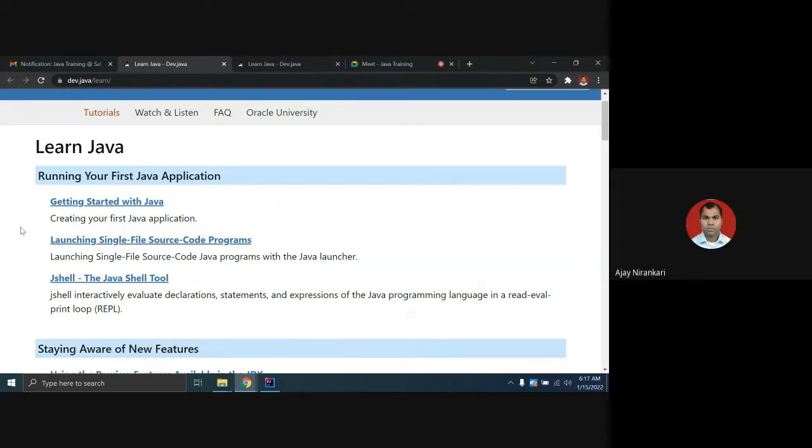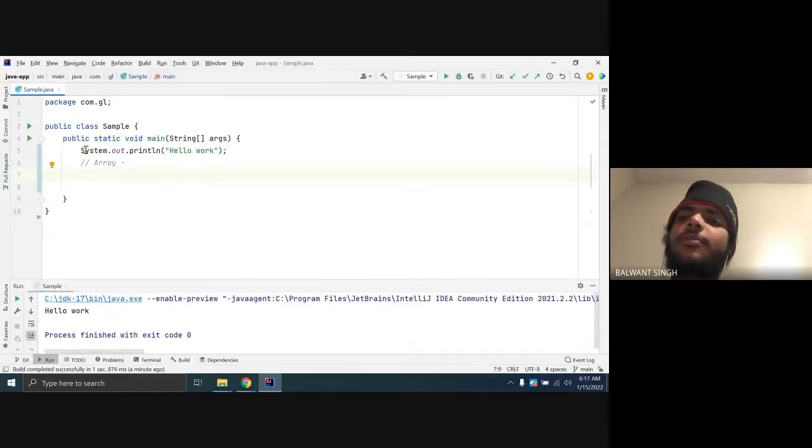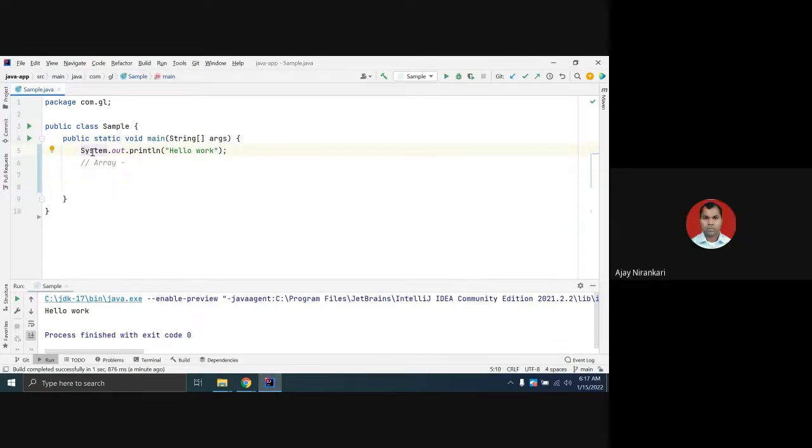API means the list of Java classes and methods offered to the developer. Let us see what classes are already present in Java. This is the System class. Do you want to study something about this class, or about the println method?